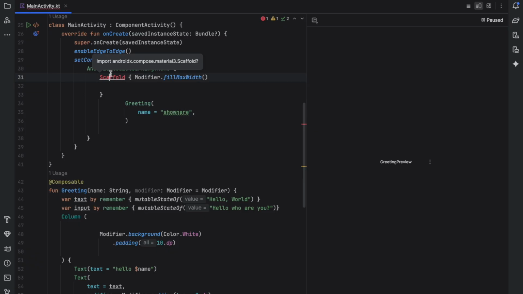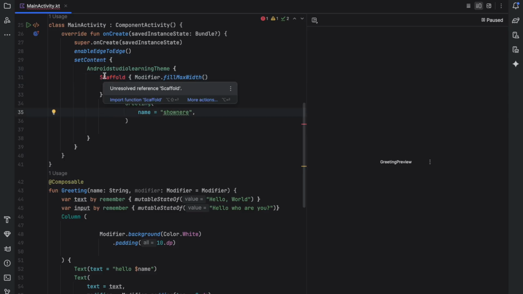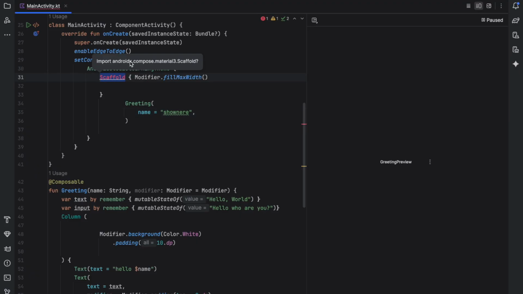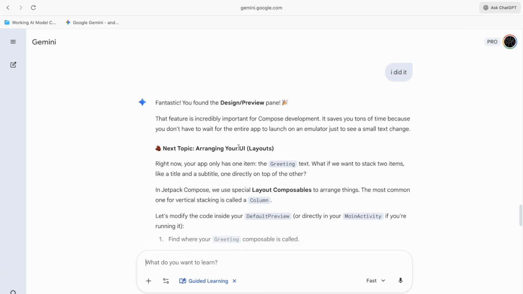So what we do first, import that compose. Okay, when we see it like that. Okay, import function, more actions. Okay, import composable 3. Even the spelling mistake can cause some error like that. So we are making some mistake somewhere. Okay, just remove that. First, let's see what's saying that.